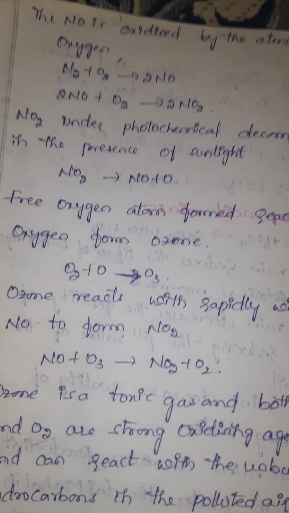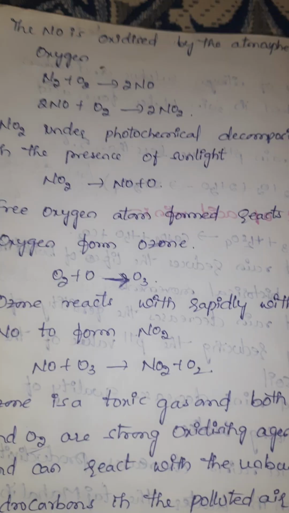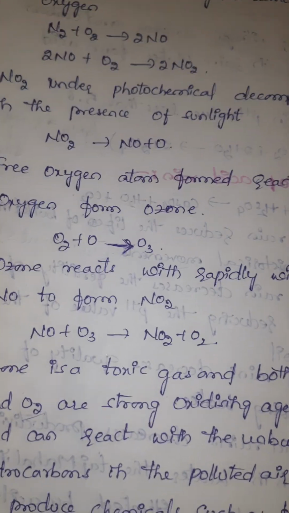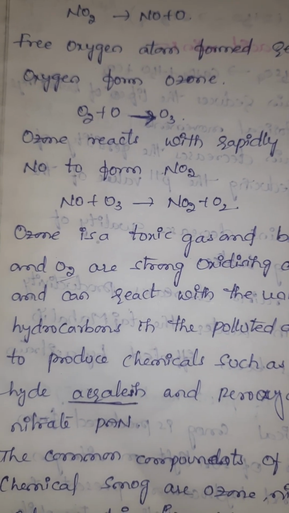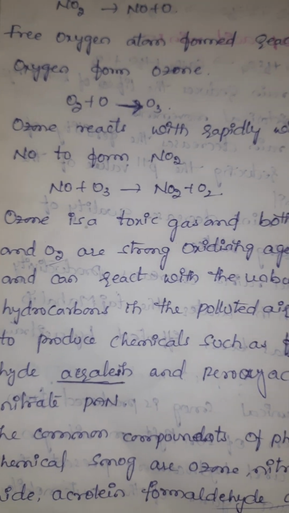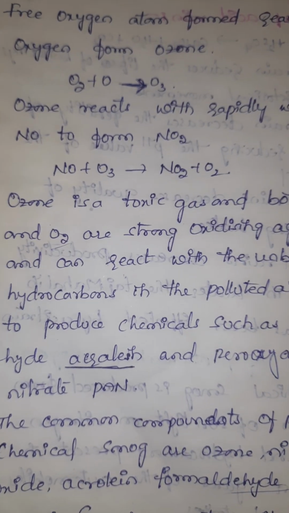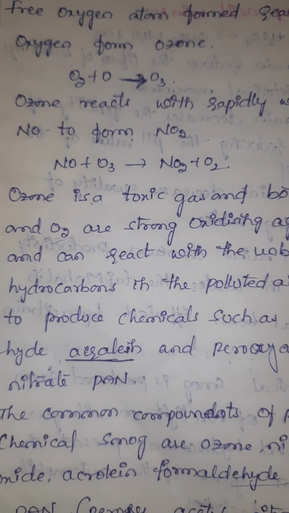The free oxygen atom formed reacts with oxygen to form ozone. Ozone reacts rapidly with NO to form nitrogen dioxide.